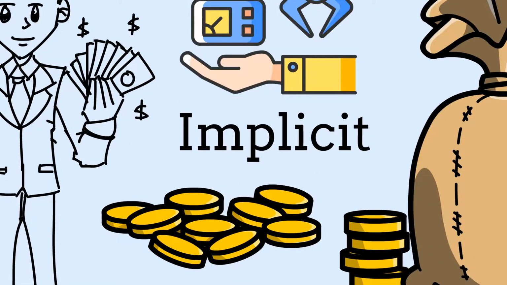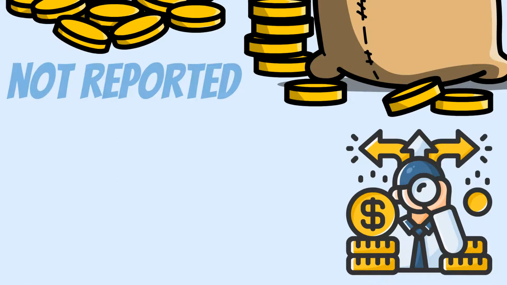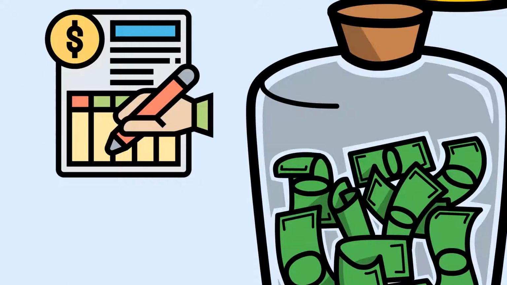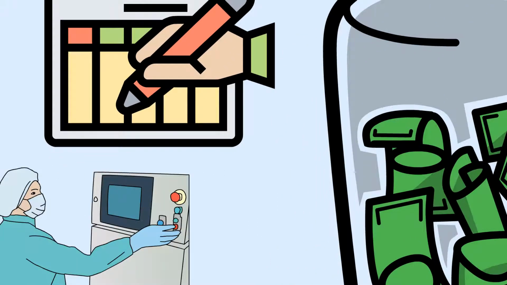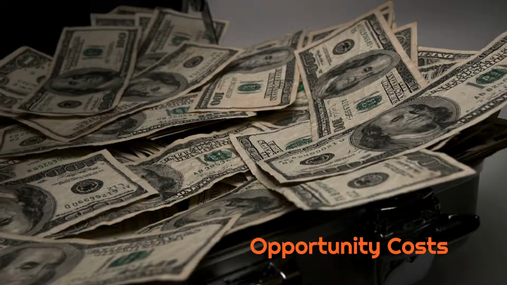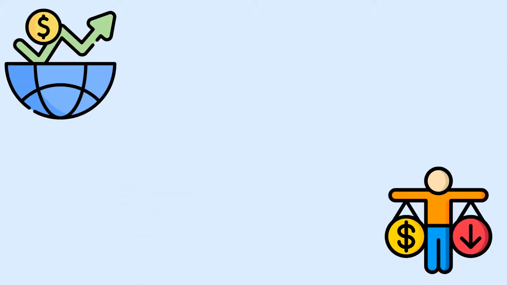The lost interest income is an opportunity cost of investing in the machine. The lost interest is not reported as an expense on the income statement. However, it is necessary to decide to invest in the machine because it will be different if not purchased. Opportunity costs. An opportunity cost is a type of implicit cost. In economic terms, an opportunity cost is considered an economic cost.